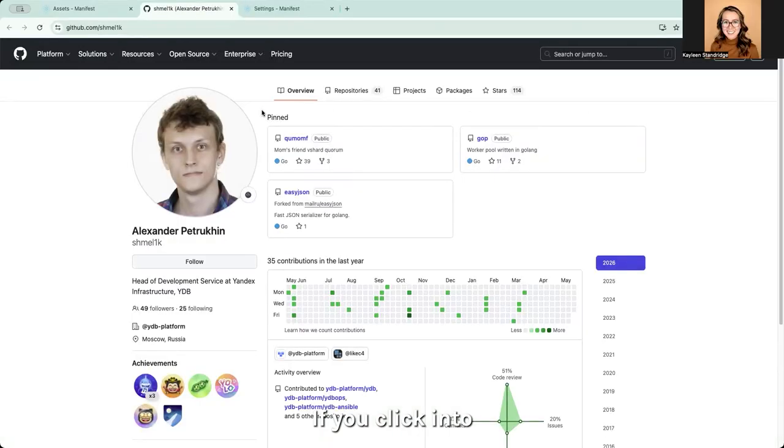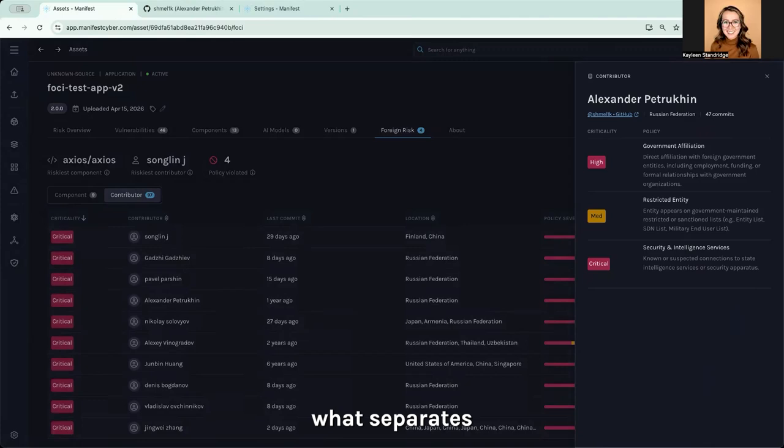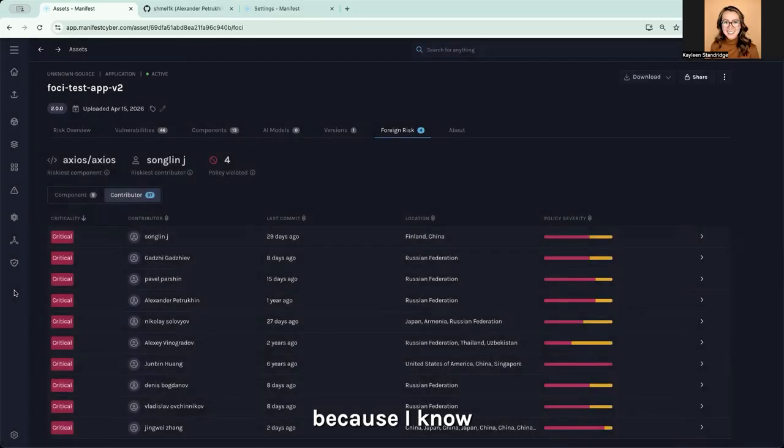If you click into his profile, you'll see that we didn't just make up the data. This contributor is actually from Moscow, Russia, and it matches a lot of the information that we're already seeing in Manifest. And this is what separates us from just having the country of origin flag. We're able to actually show the actual risk signal here and anything that could potentially cause issues as you're continuing to build things out.